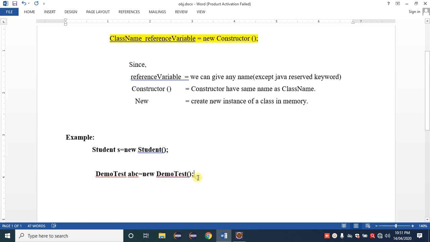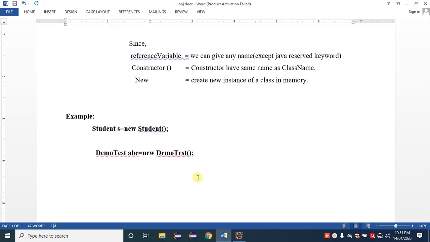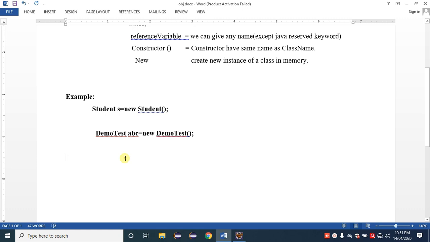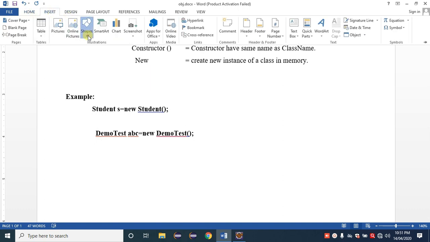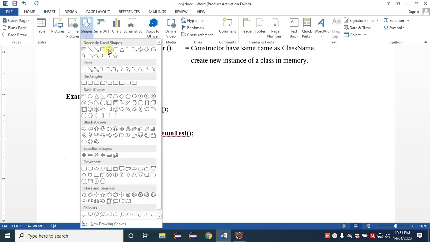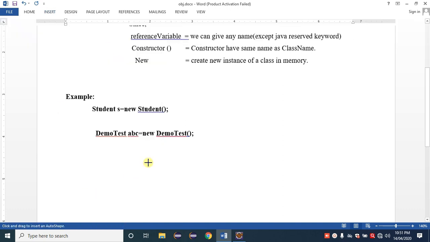So what happens inside memory? When we create an object for a class, inside memory a space is given for that object and that reference. Suppose in the first example, what is the reference variable? s.